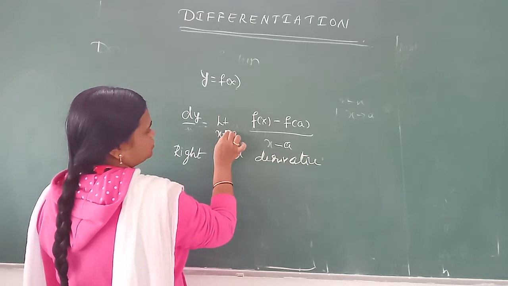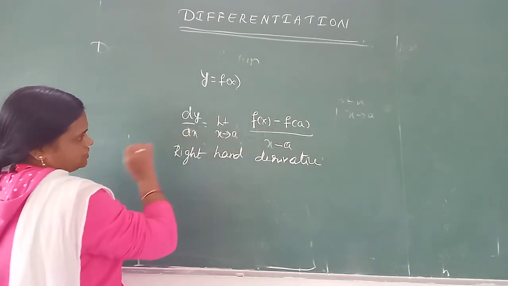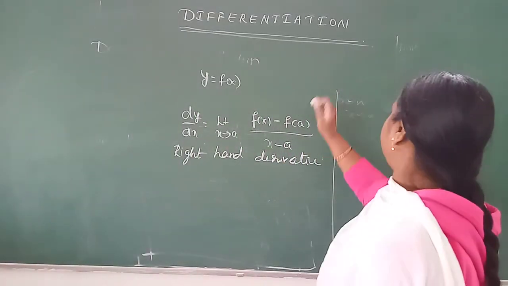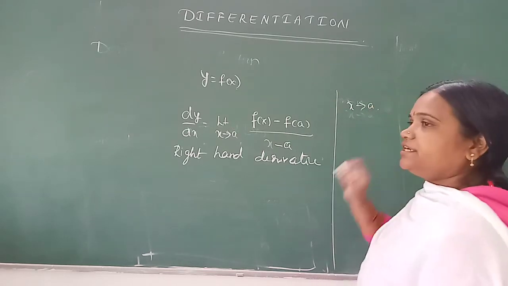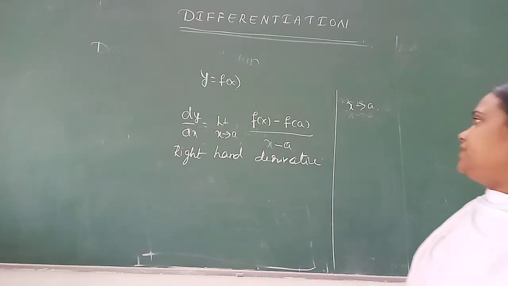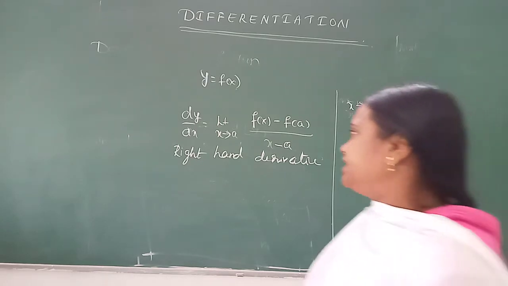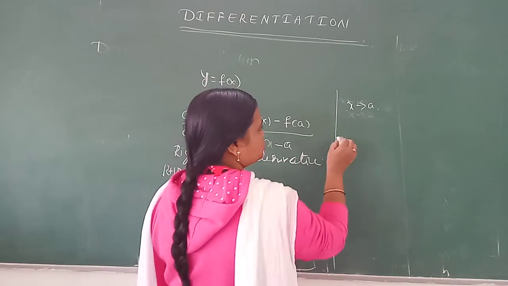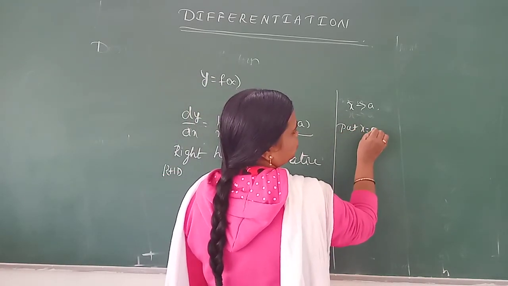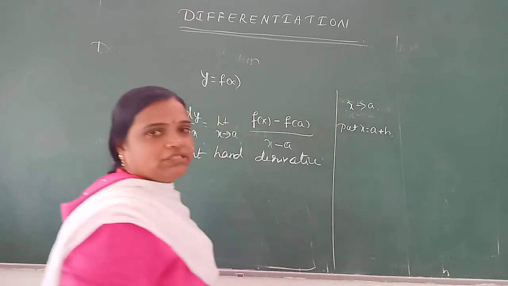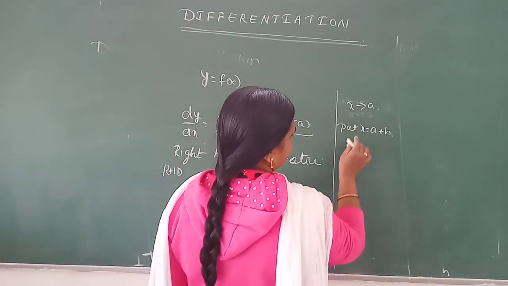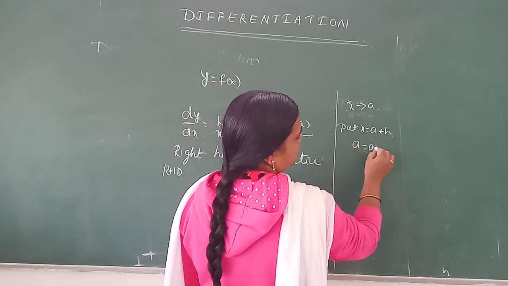See, the given limit is what here, x tends to a, correct. The given limit is x tends to a and right hand derivative we are applying. RHD means we are taking more than a, correct, means we have to substitute, put x is equal to a plus h. More than a means it is higher than a. Higher than a means naturally we are doing plus h. Okay. Next the new limit exists. x tends to a means it is x equal to a plus h.